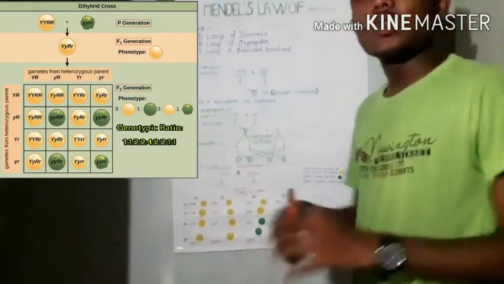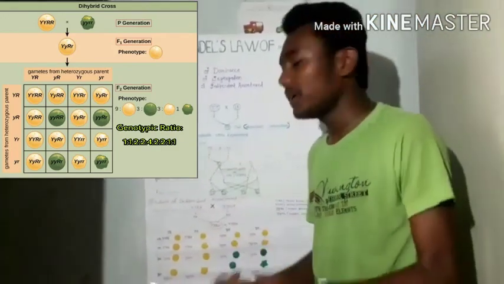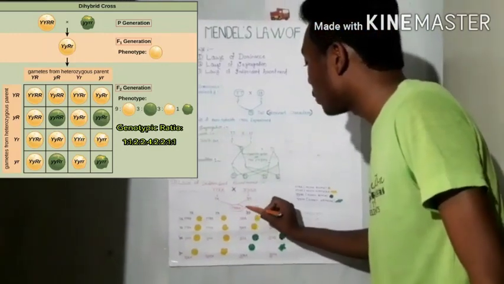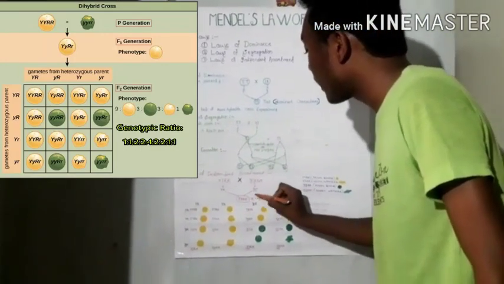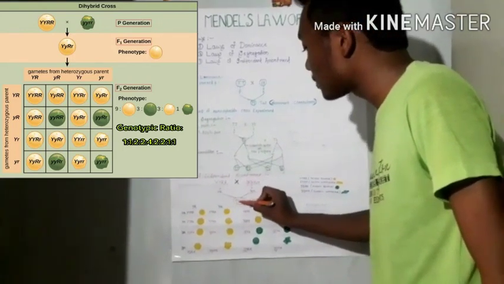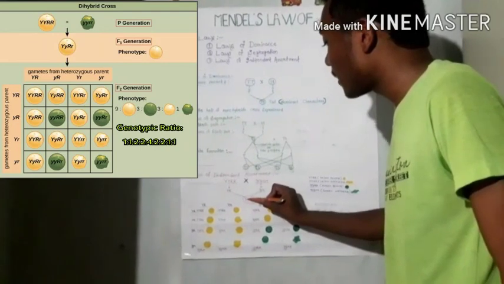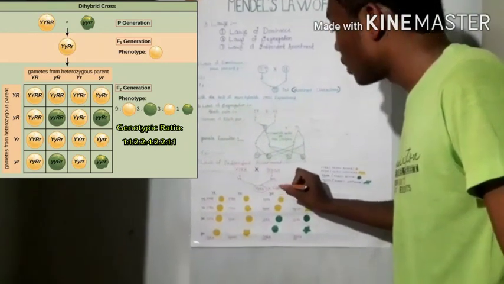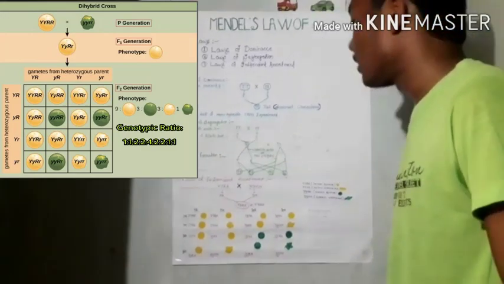And then he allowed natural selfing of the F1 generation. That means he crossed this yellow round plant again with another yellow round plant, that is, capital Y small y, capital R small r, crossed with capital Y small y, capital R small r.